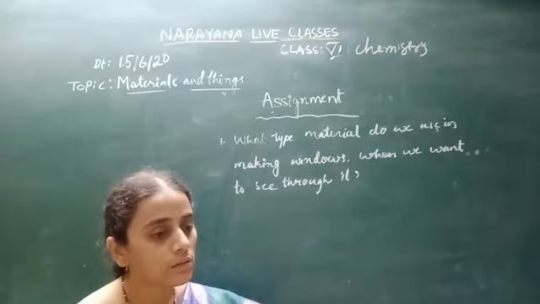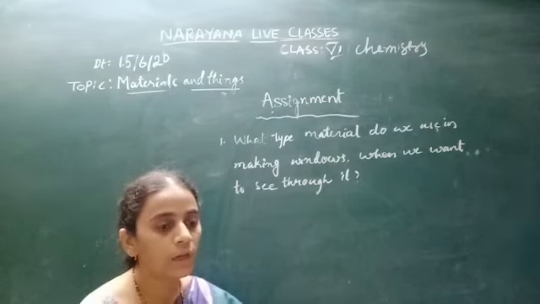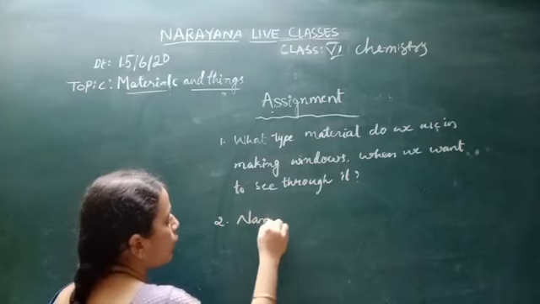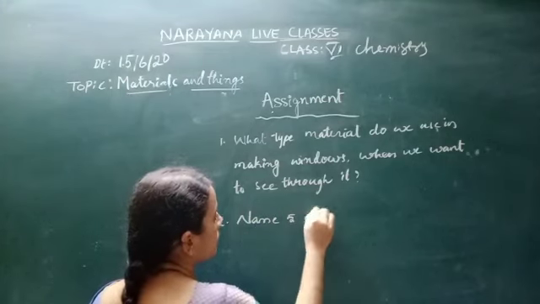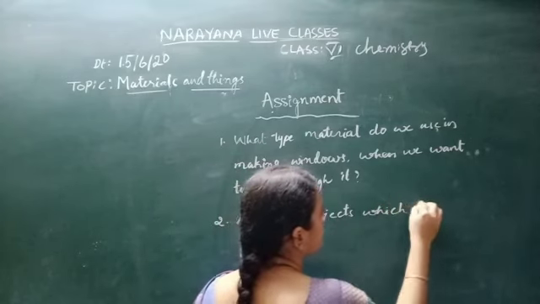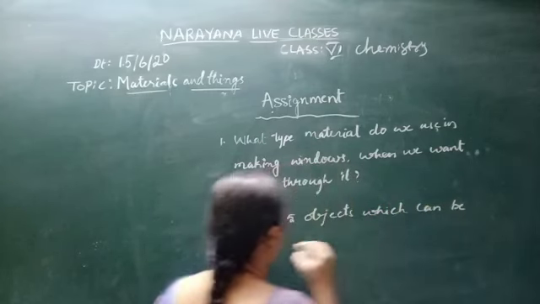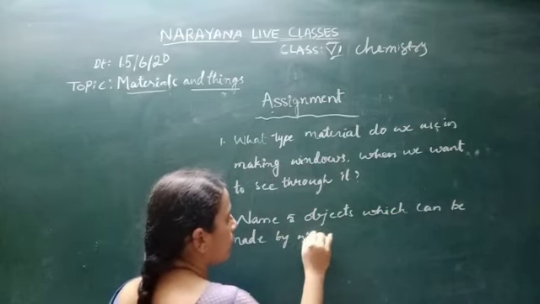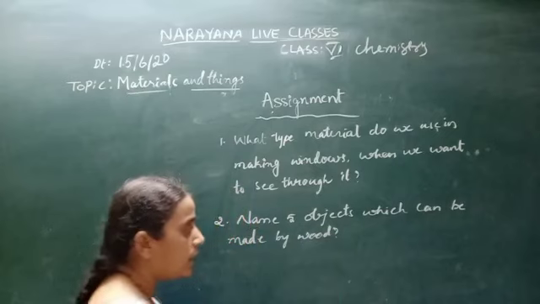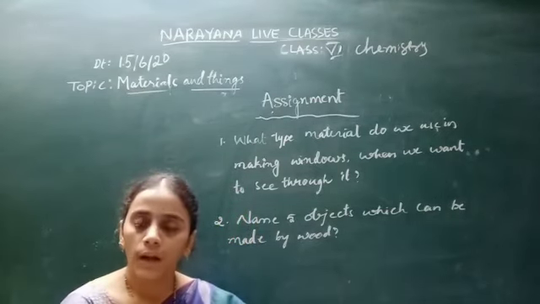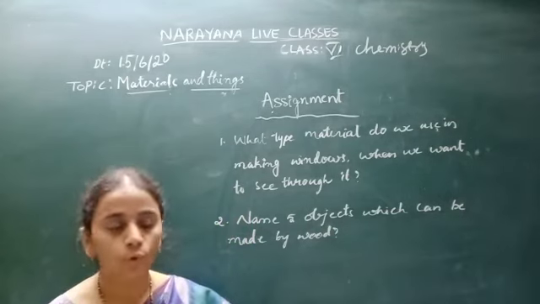The second one is name 5 objects which can be made from wood. There are many objects which are made of wood children. Here they are asking write any 5 objects which are made of wood.